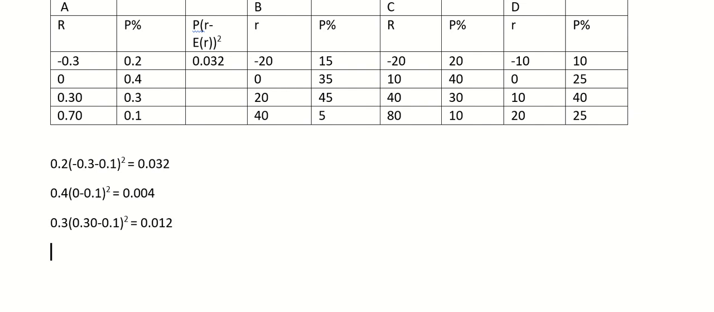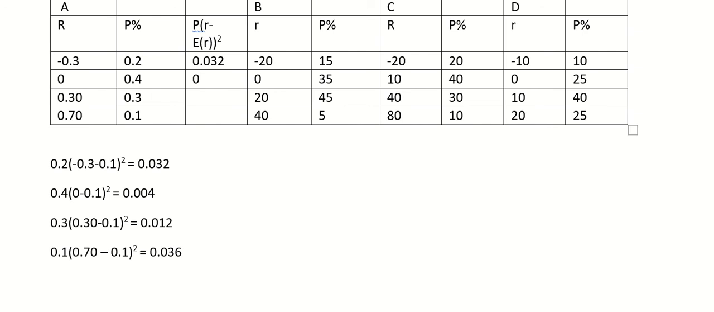Then we have last one, 0.3, the probability 0.1. 0.1 is the probability here, this one. Okay. So 0.1, and then expected return here is 0.70. 0.70 minus the expected return, 0.1, whole square, equals 0.036, right? So I will put all these values here.